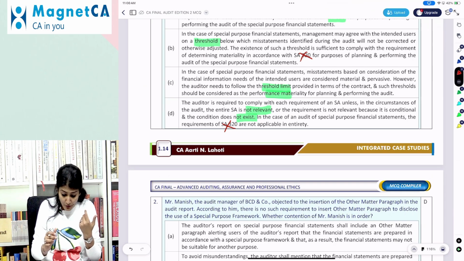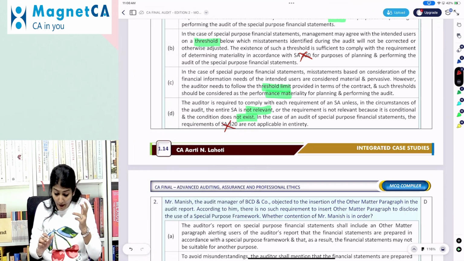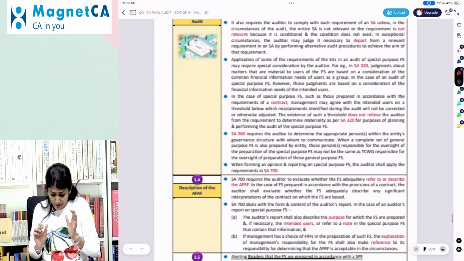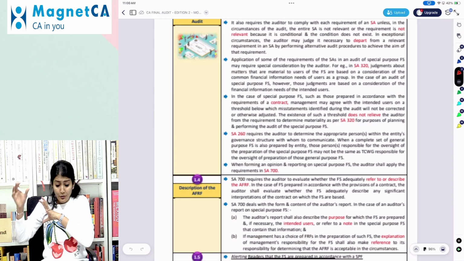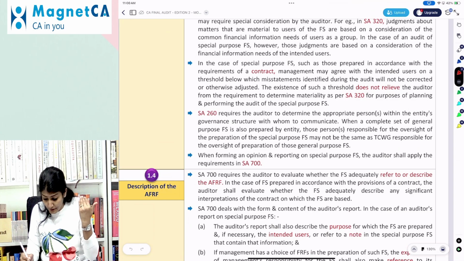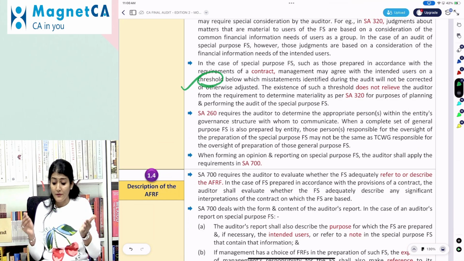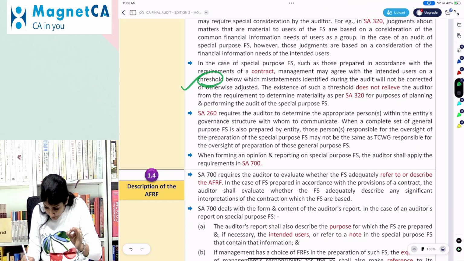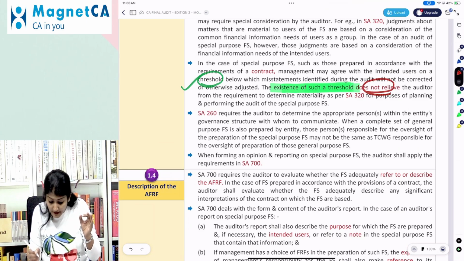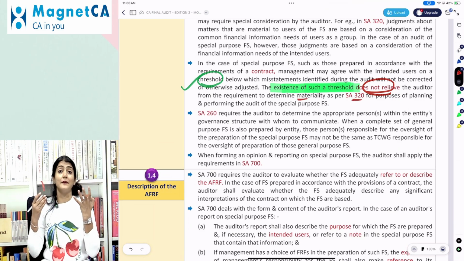Right, so if we come to the text of SA 800 in the audit procedure, one of the points that we see there is that sometimes the threshold of materiality could be given in the special purpose framework. So does the auditor need to consider the threshold which has been given under the special purpose framework? Yes. However, the existence of such a threshold does not relieve the auditor from the requirement to determine materiality as per 320.